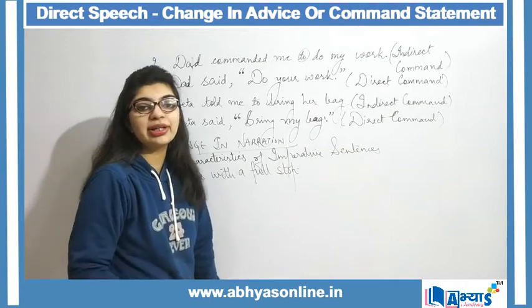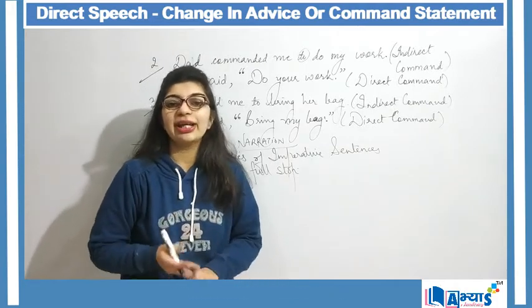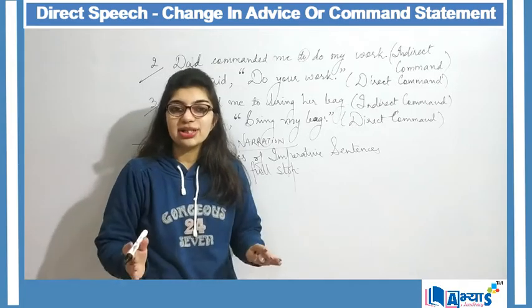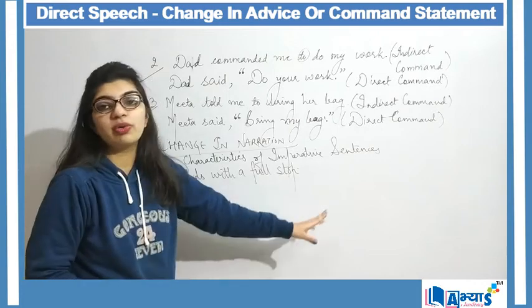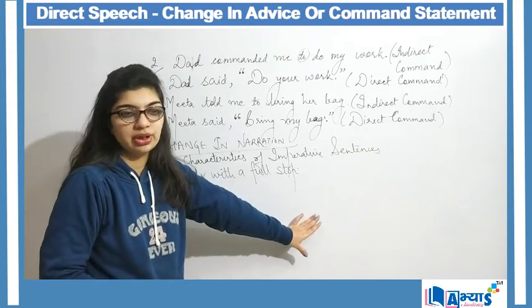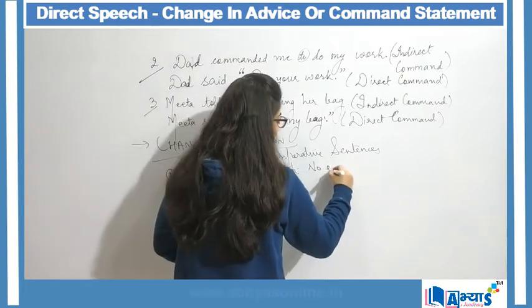It will never contain any exclamatory mark. It will never contain any question mark. It will just have a simple sentence, and that simple sentence will always end with a full stop. So this is the first characteristic, that there is no exclamation.